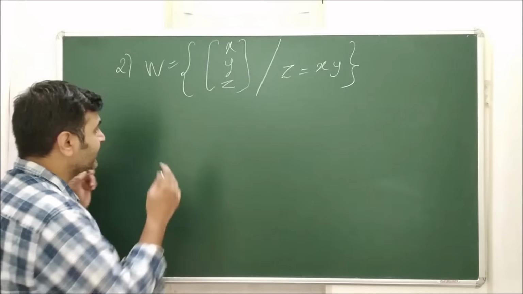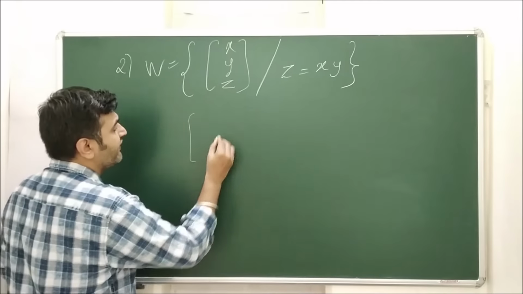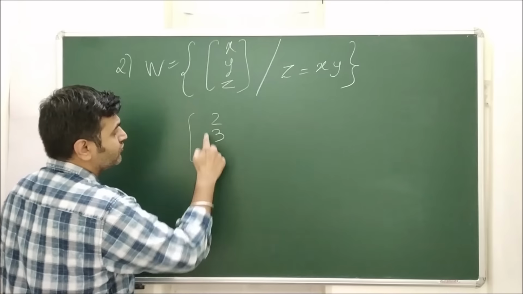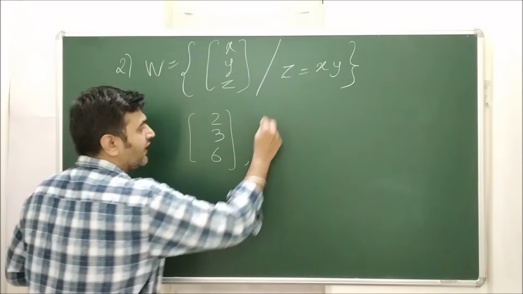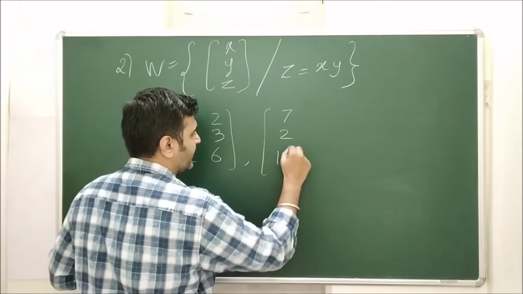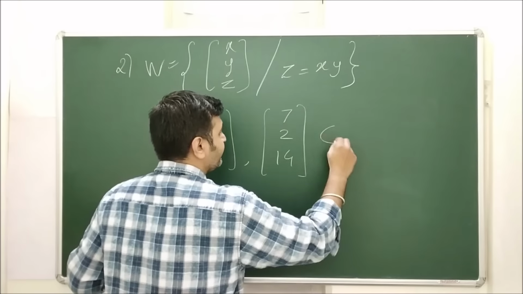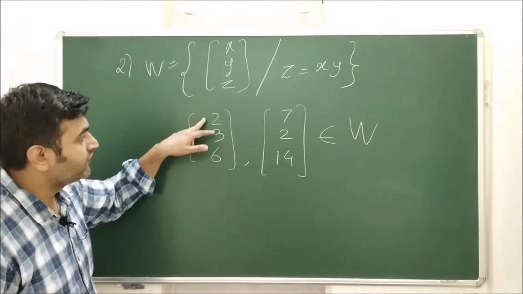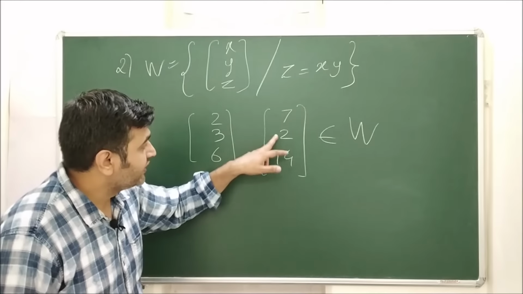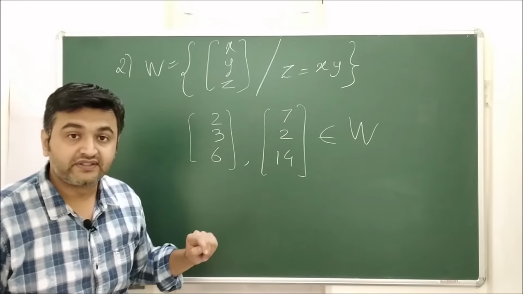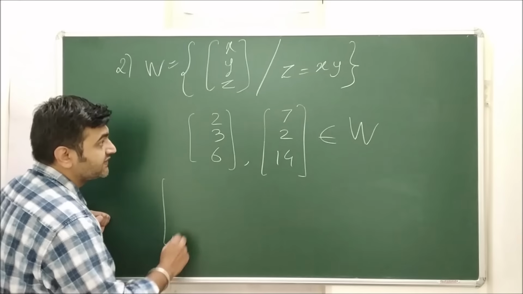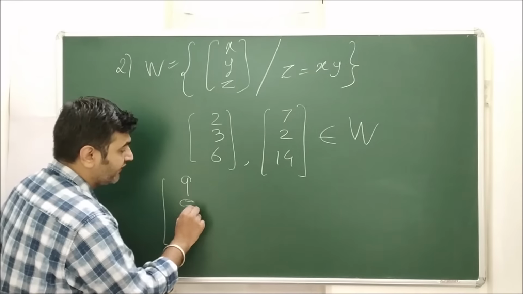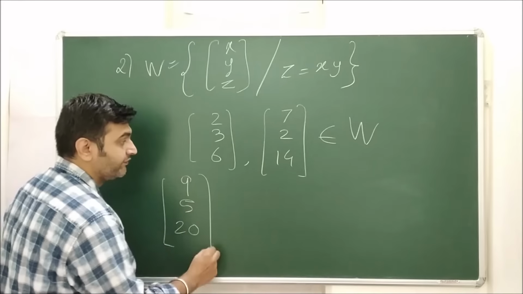Okay, so now I can give you an example for this. If I take, suppose, 2, 3, so my z has to be 6, and if I take 7, 2, the product has to be 14, then this belongs to W, right? Because the third component is the product of the first two components. But now if you add them, 7 plus 2 is 9, 5 and 20.